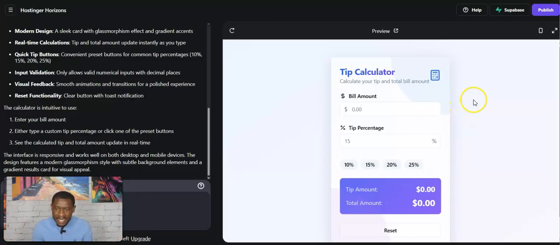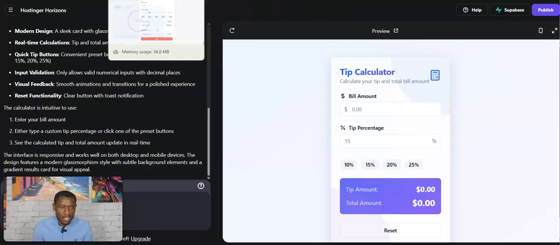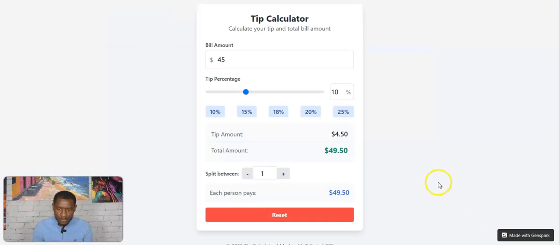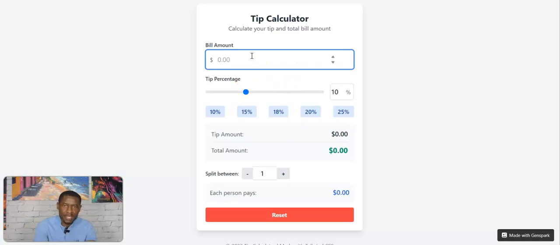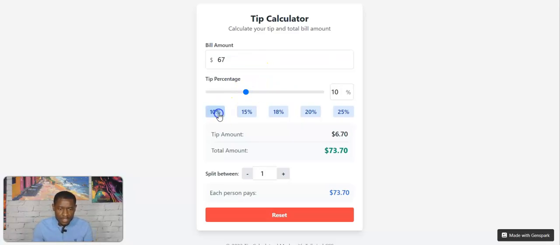So now let's test it out. Let's test the functionality of it. We know that it works, so let's go to the free one. Where's the free one? Okay, this was the free version. So we already know that it works. This is a tip calculator. The amount was $67, and then you press the percentage, 10%. Your tip amount is $6.70. At 15%, $10.70, and then you can reset it. So the free one works.